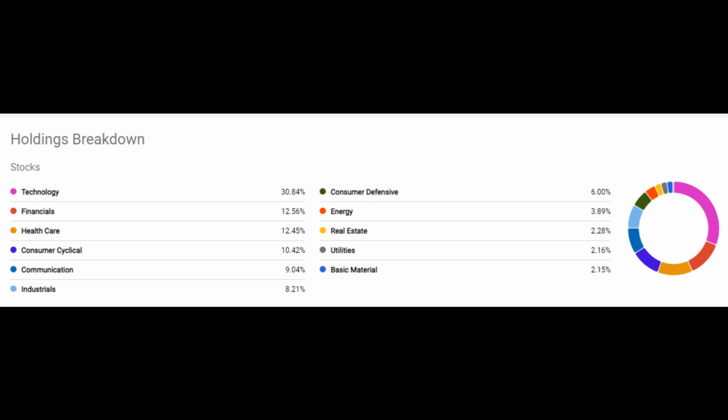When it comes to sectors, the index is overweight technology, since these are the biggest companies currently in the market. After that, at almost equal weight, come the financial and healthcare sectors. Then we have consumer cyclical and communication at 10 and 9%, mainly because Amazon, Tesla, Meta, and Alphabet are in these two sectors. The holdings obviously change depending on when you are watching this, but currently they look like this.